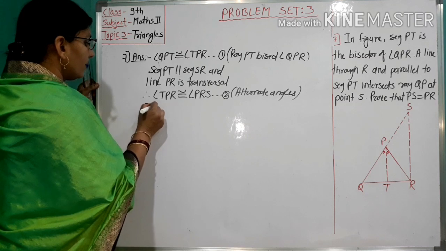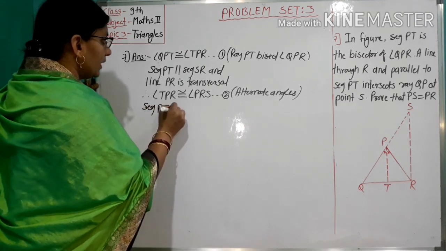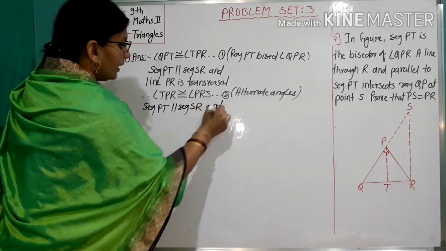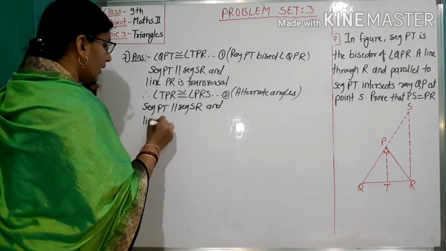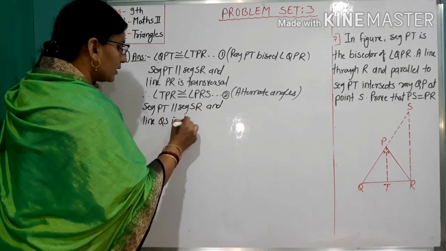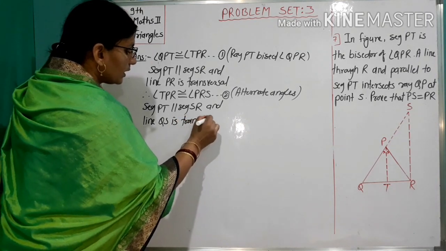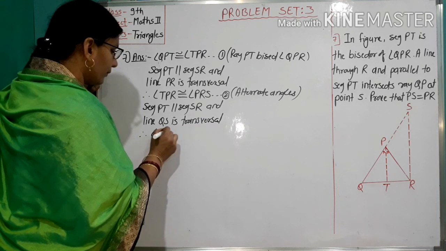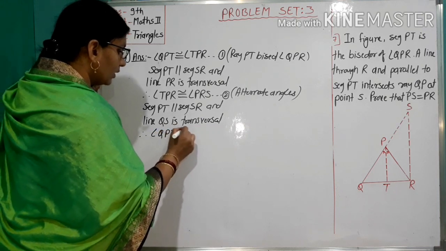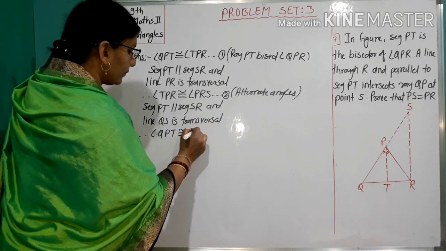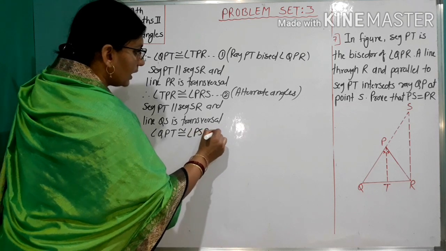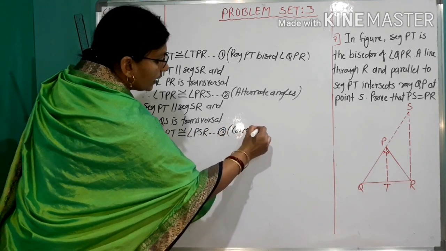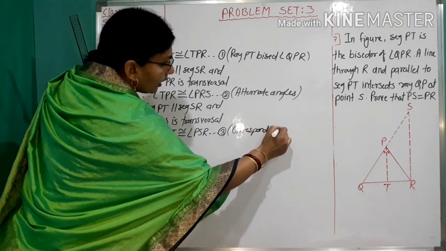So, segment PT parallel segment SR and line QS is transversal. Therefore, angle QPT congruent to angle PSR. Number 3, reason: corresponding angles.